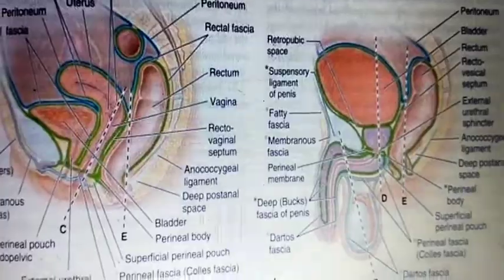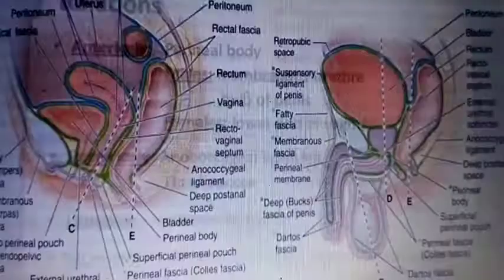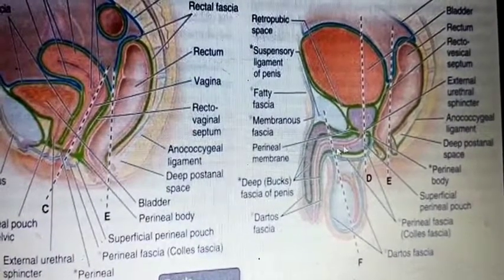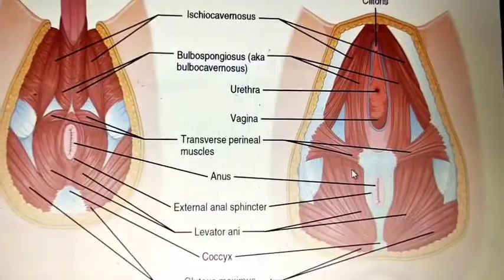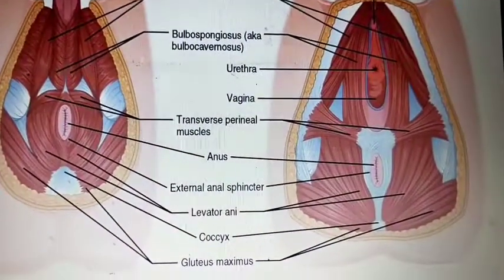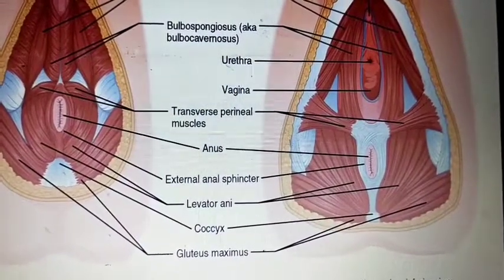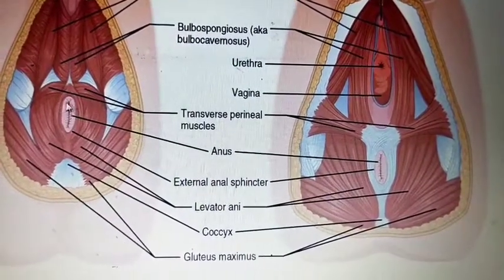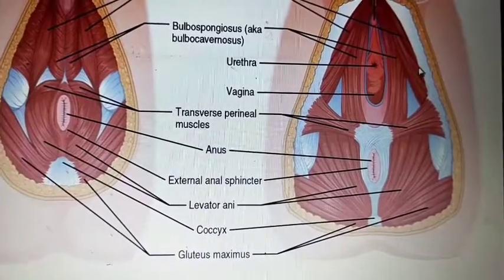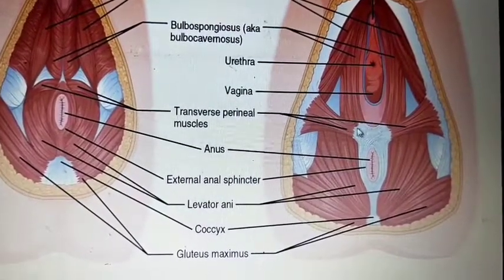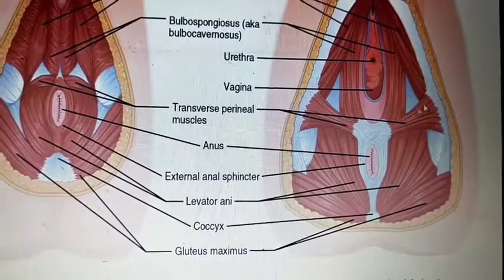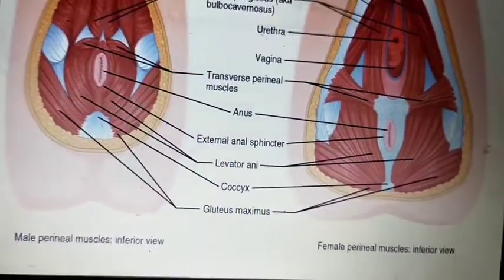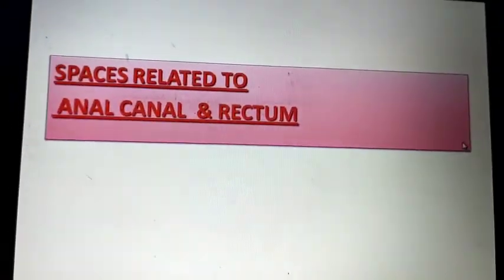This is the difference between male and female. Here you can see the bulb of the penis and this is the male urethra. Can we go to the next slide. This is the bulb of the penis and male urethra. This is the anal canal anteriorly. This is the vagina anteriorly. Here also is the fascia of Denonvilliers, and here is the fascia of Waldeyer.